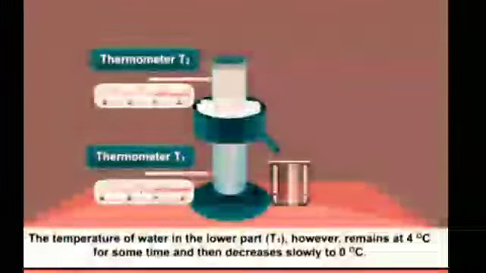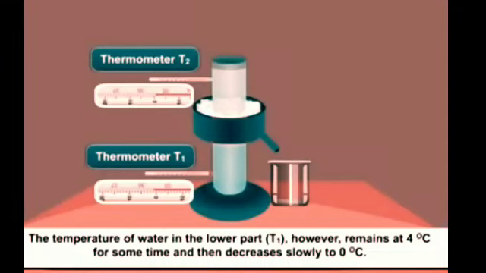It therefore moves in the upward direction. The temperature of water in the upper part, T2, therefore decreases rapidly to 0 degrees Celsius. The temperature of water in the lower part, T1, however remains at 4 degrees Celsius for some time and then decreases slowly to 0 degrees Celsius.